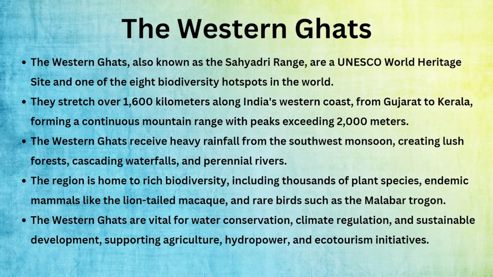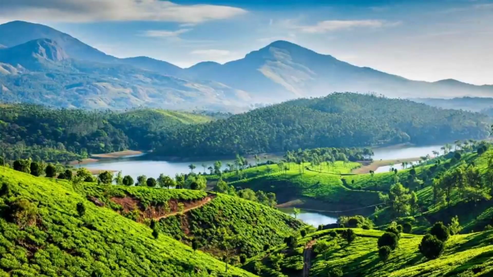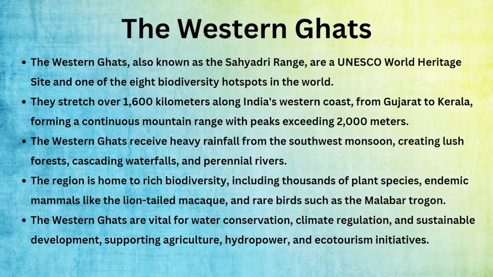Just because we have a coastal area to the west, the Western Ghats have a lot of rainfall. Just because it has a lot of rainfall, there are a lot of forests and a lot of waterfalls and perennial rivers, which means long lasting rivers, evergreen rivers.